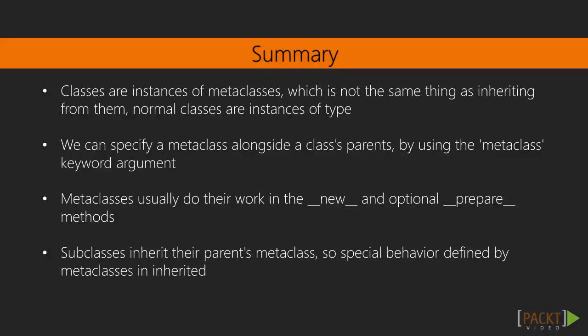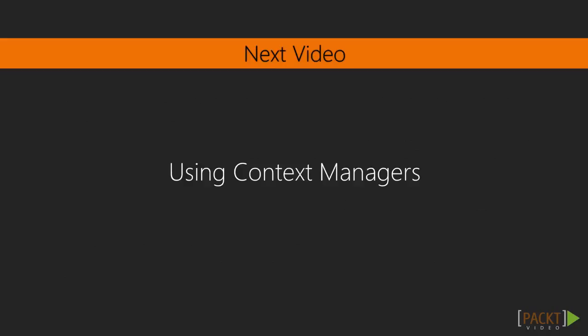So classes are instances of metaclasses, which is not the same thing as inheriting from a parent class. Normal classes are instances of a metaclass called type. We can specify a metaclass alongside a class's parents by using the metaclass keyword argument of the class parameter list. Metaclasses usually do their work in the __new__ and __prepare__ methods, __prepare__ being an optional method. Subclasses inherit their parent's metaclass, so special behavior defined by a metaclass is inherited. We're done talking about metaclasses, so let's move on to the next topic, context managers.